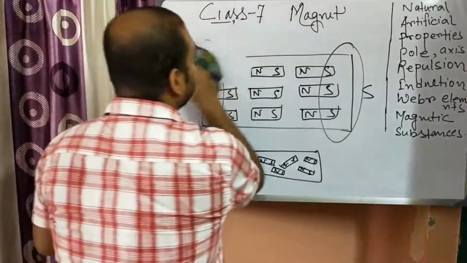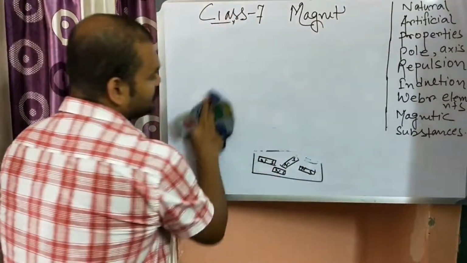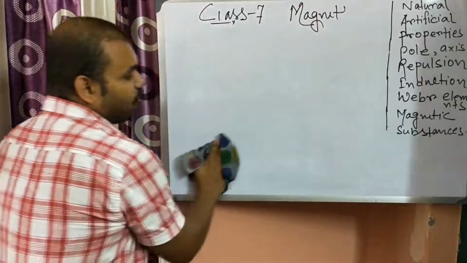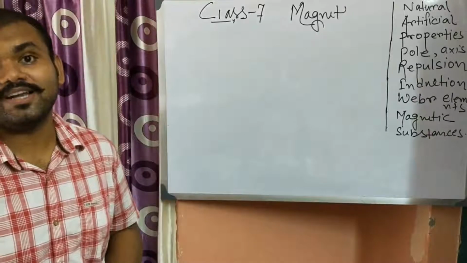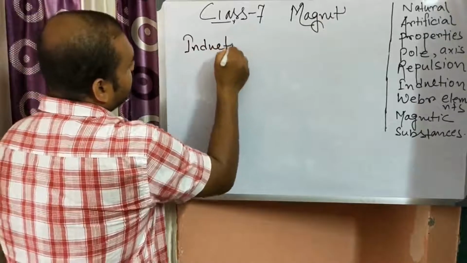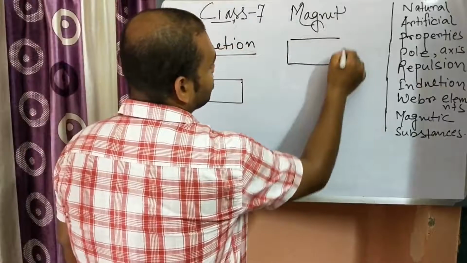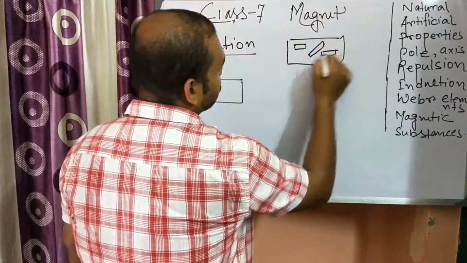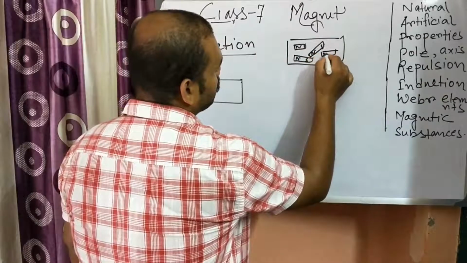But whenever a magnet is placed in front of a magnetic substance, there is a tendency of developing magnetization in that substance, which means the magnetic property develops. This is known as induction. So what is induction? Suppose there is a magnet and there is a non-magnetic substance. In the non-magnetic substance the molecules are haphazardly placed like this: north, south, north, south, north, south.